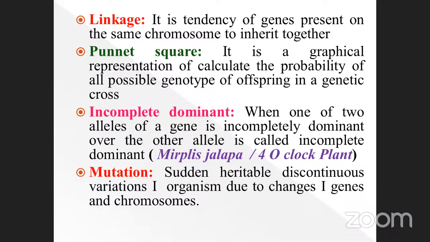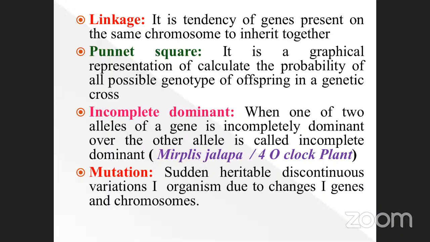Okay, see here the Punnett square. Once again, repeating for you: it is a graphical representation of the calculated probability of all possible genotypes. What is meant by genotype? Genetically oriented. What is meant by phenotype? Physical, visual aspects.